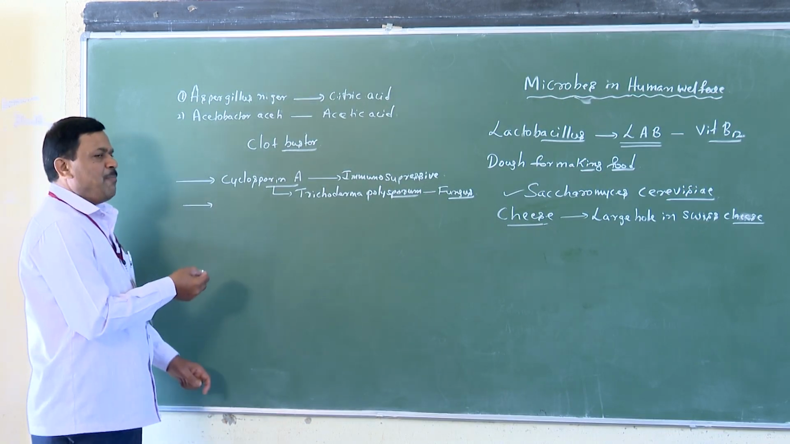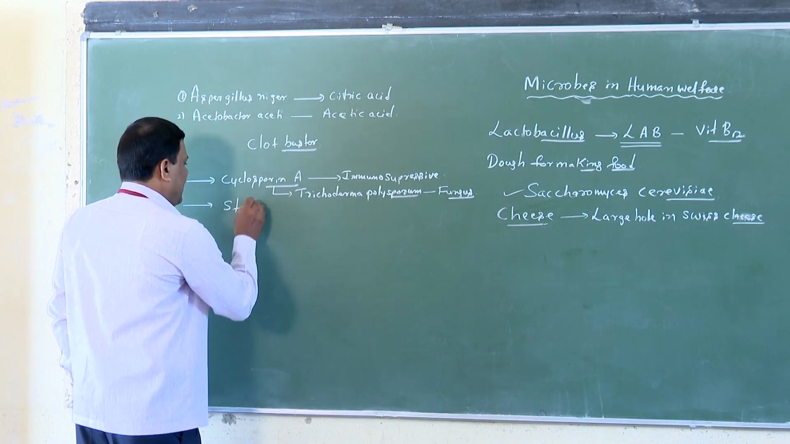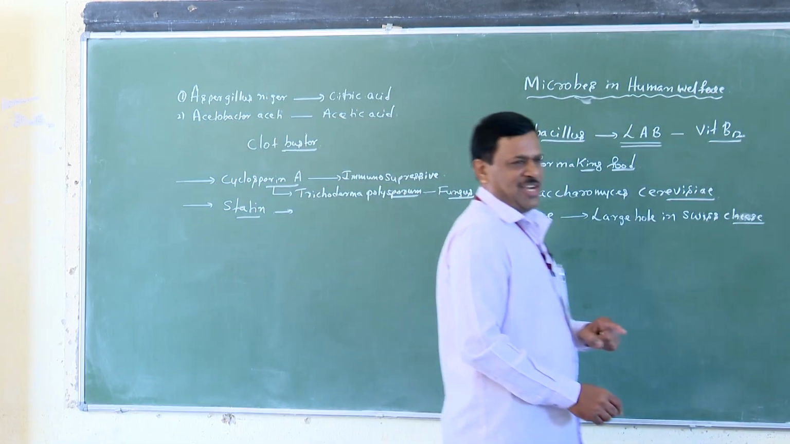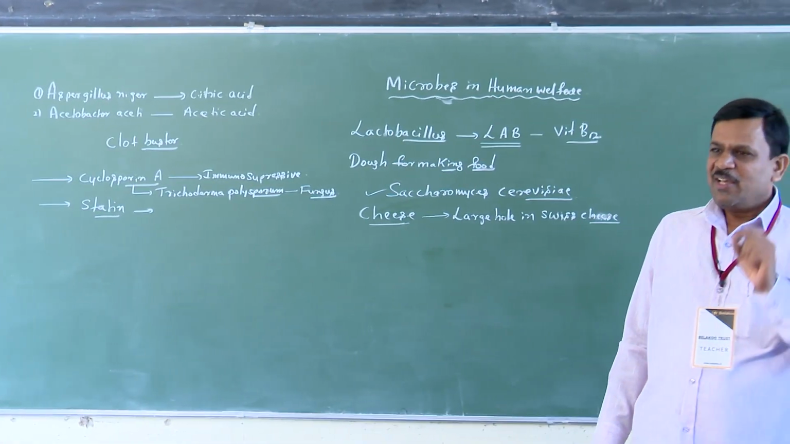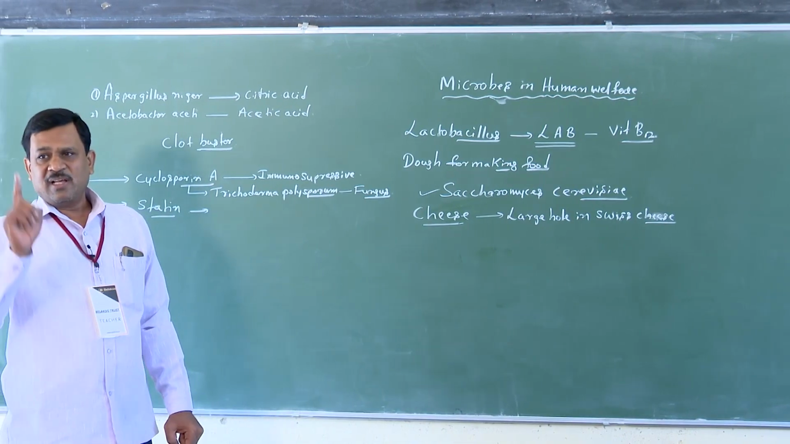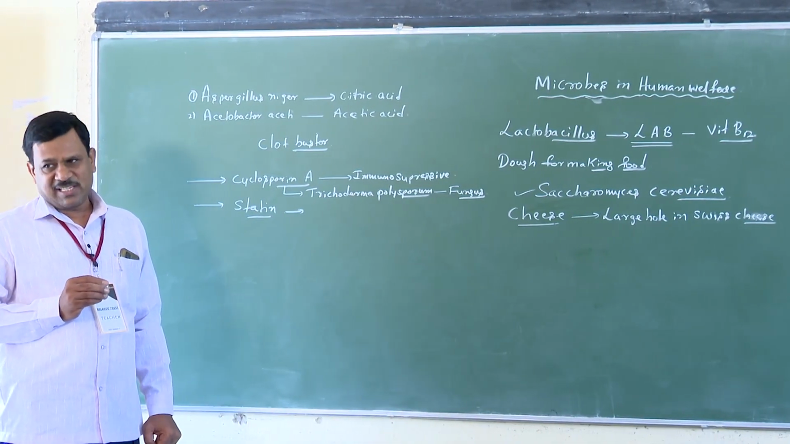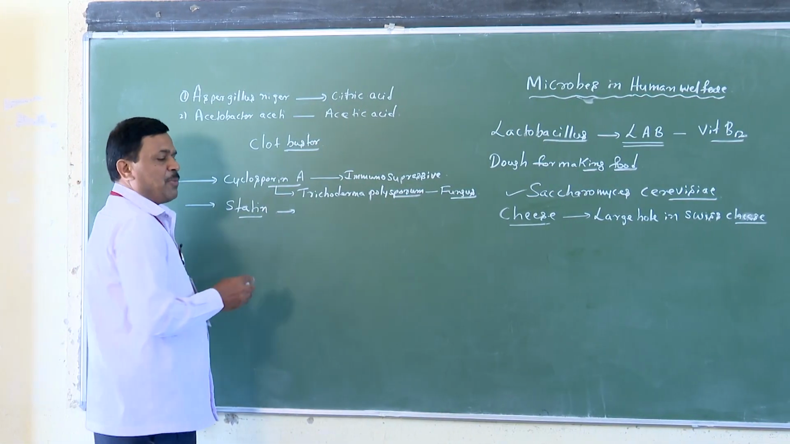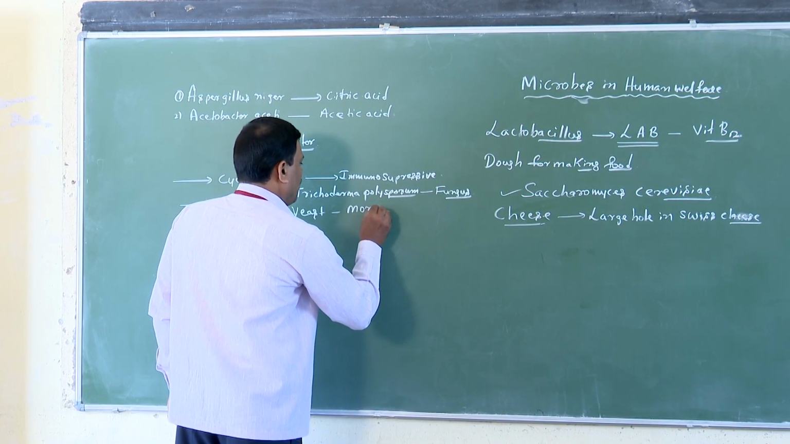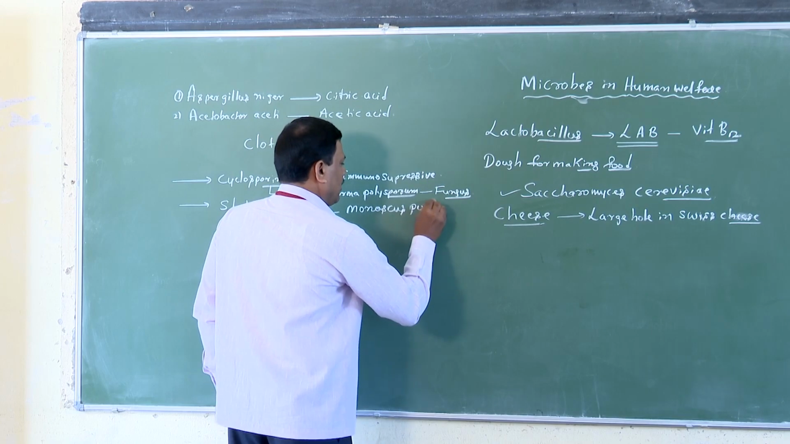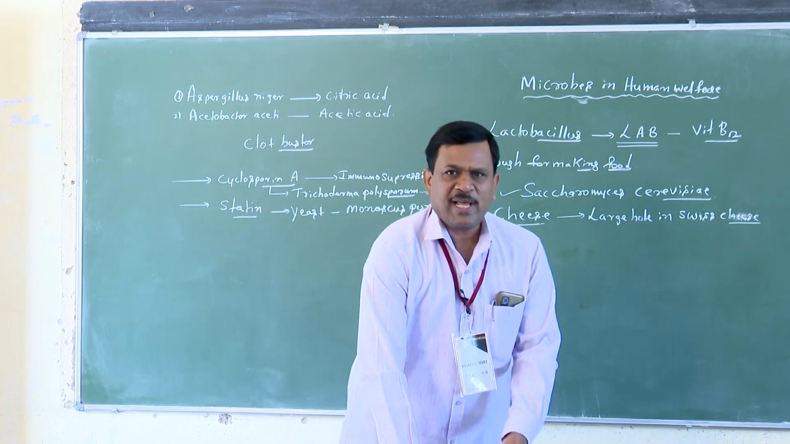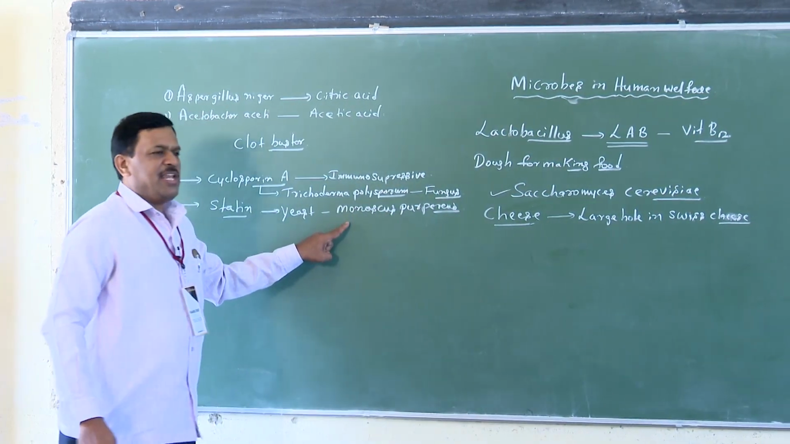Next one is also very important: statin. Statin is produced by yeast. Yeast is also a fungus, students, but it is unicellular. Not all fungi are multicellular; the exception is yeast, which is unicellular, like Saccharomyces cerevisiae. The statin is produced by the yeast Monascus purpureus.